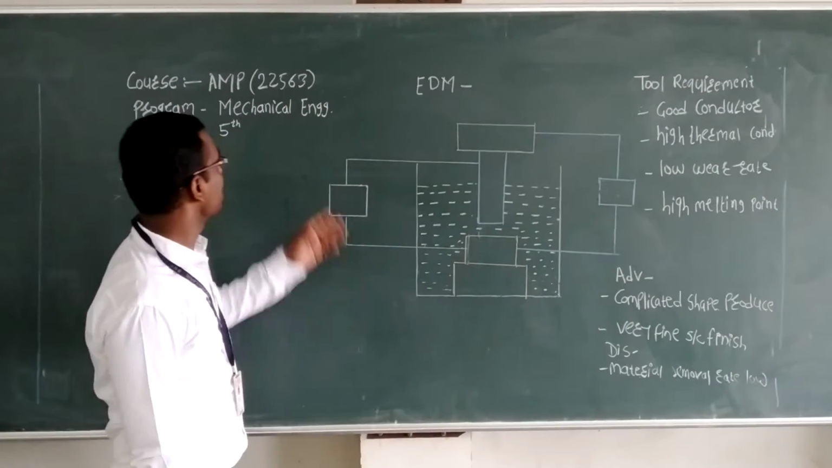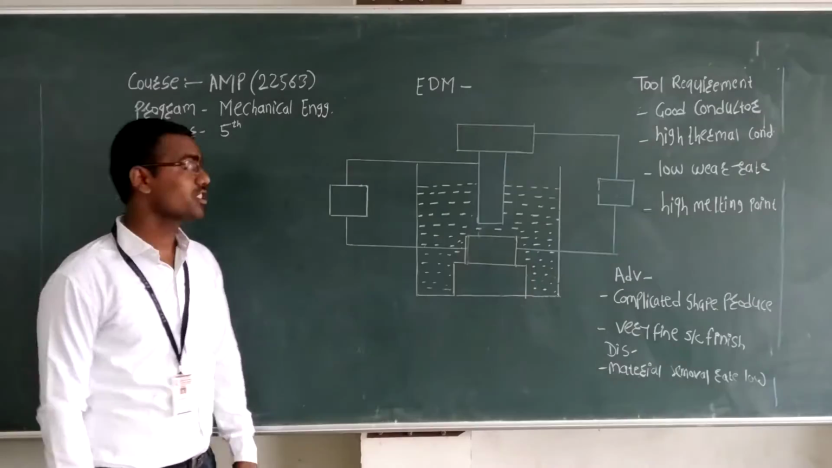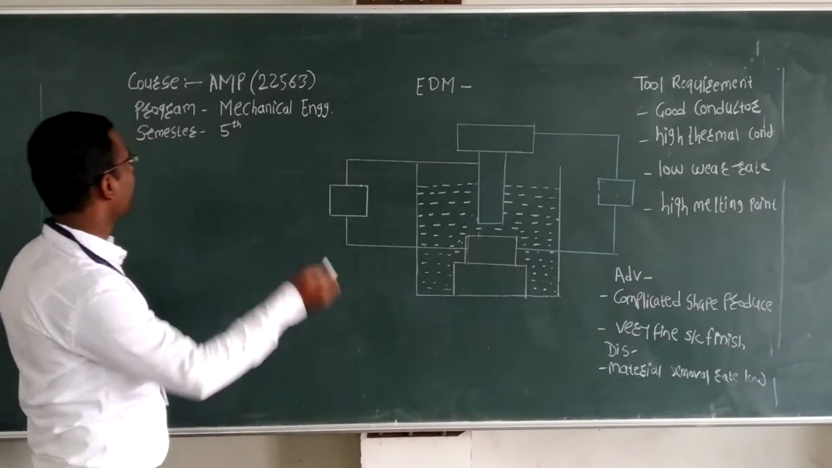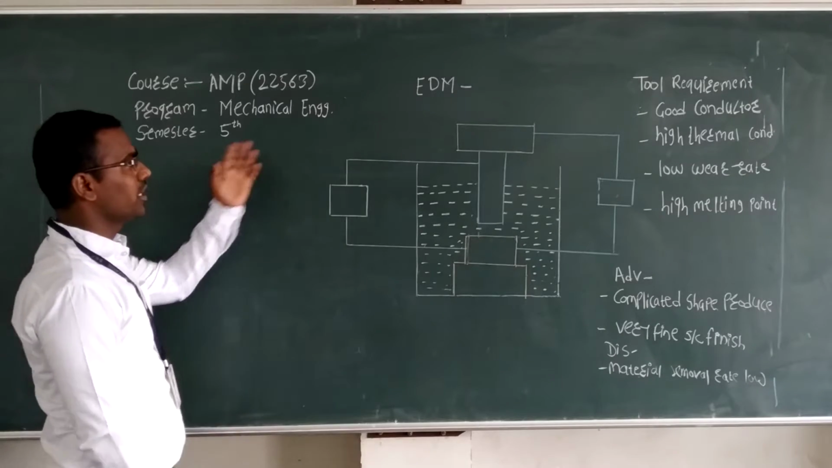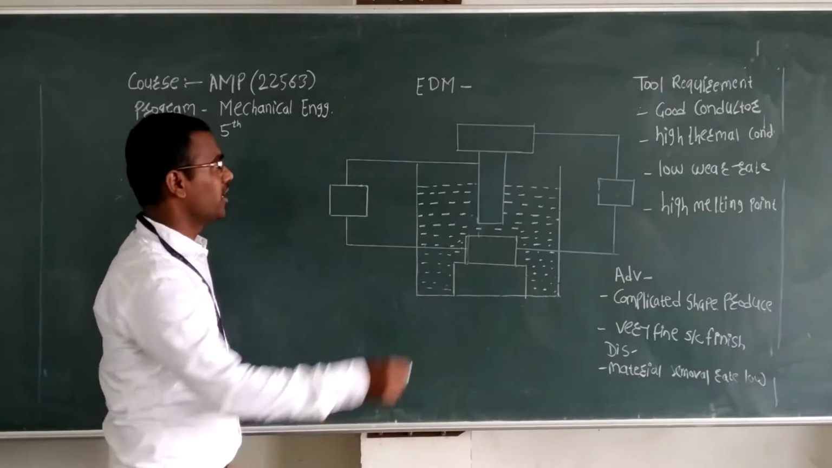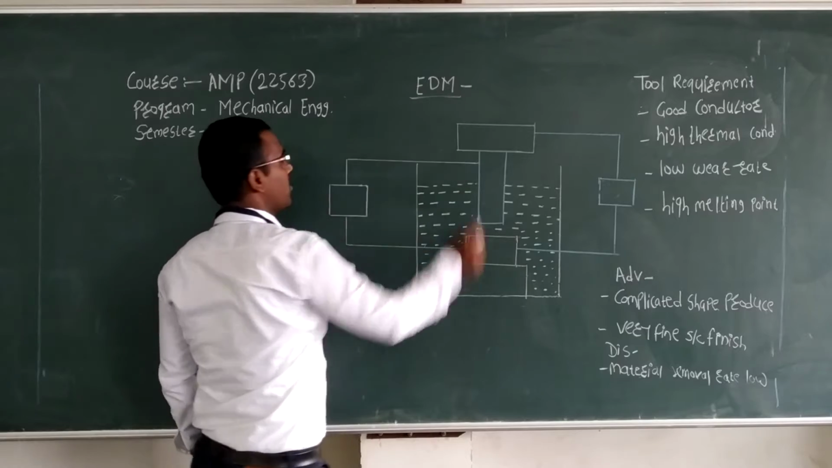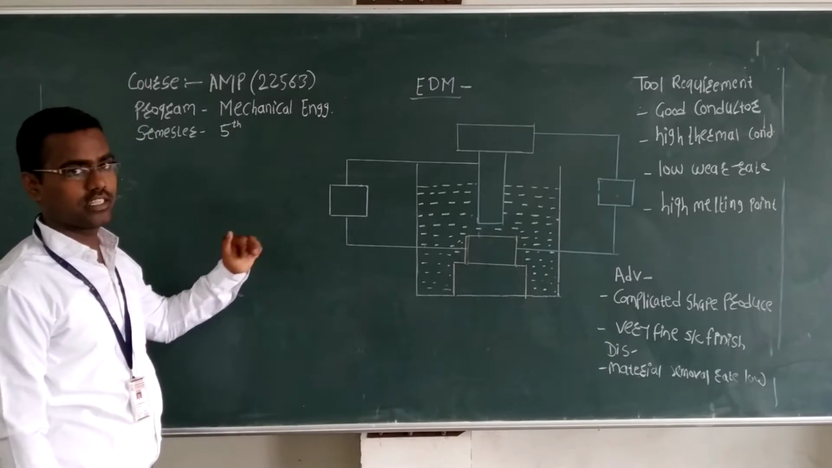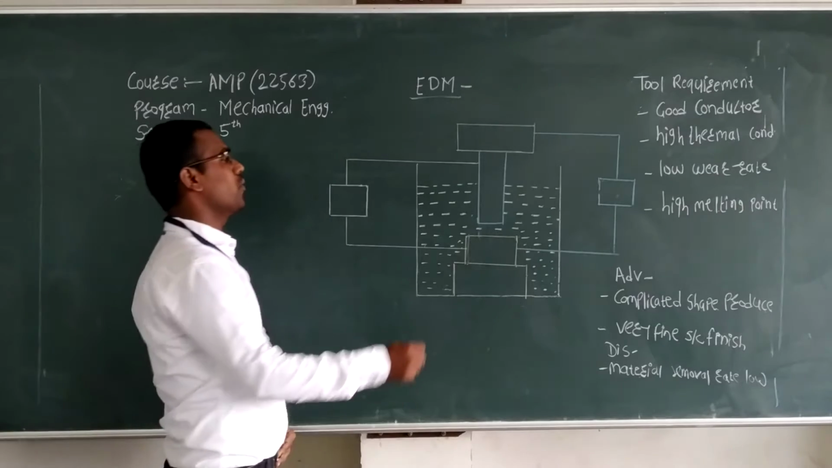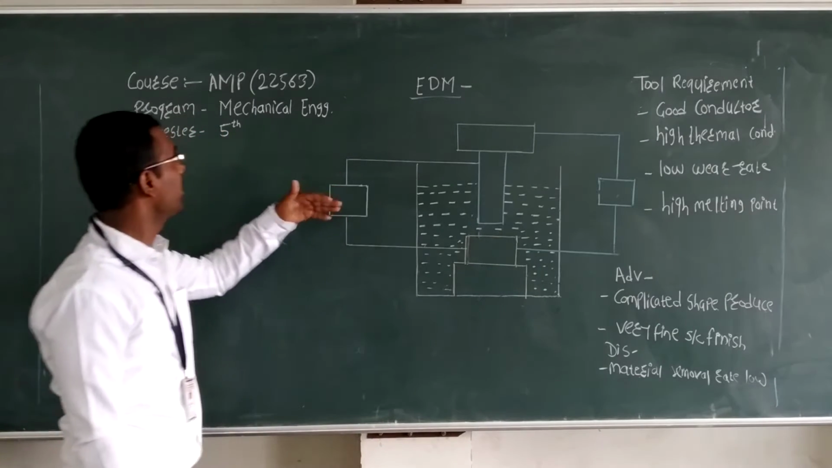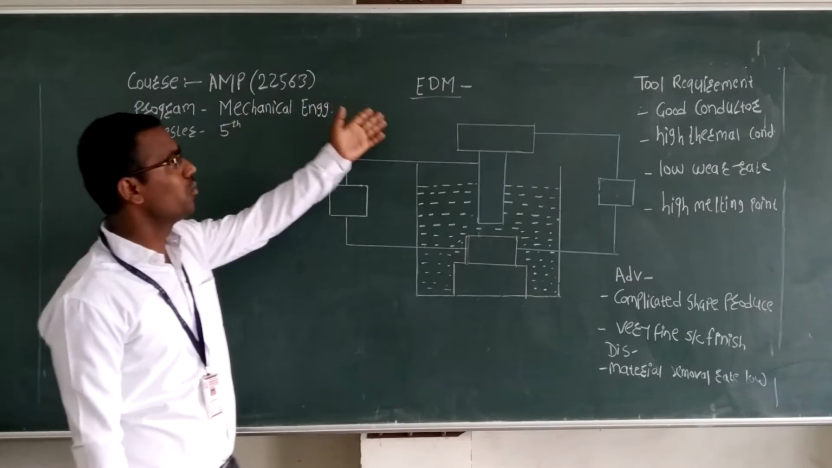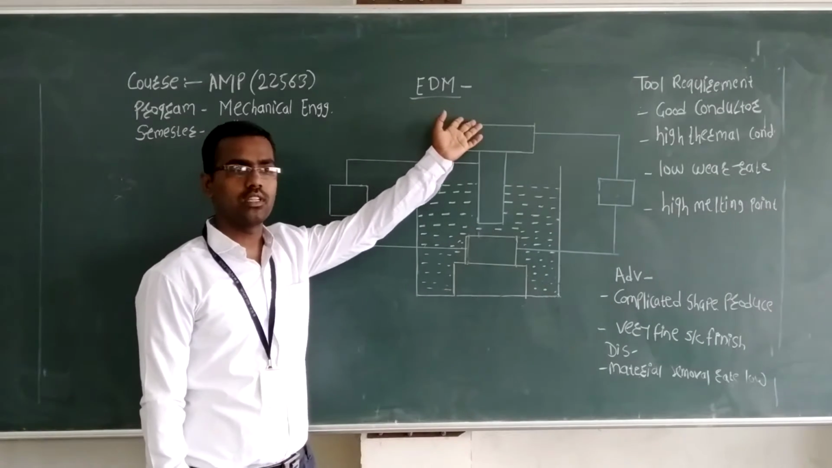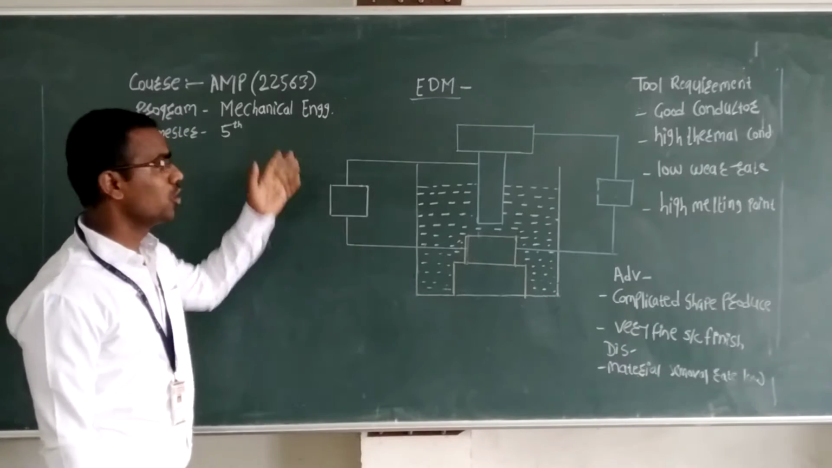So today we will see the session on the course Advanced Manufacturing Process. In that, another topic is the concept of electrical discharge machining, which relates to the fifth semester mechanical branch, that is, third year students. Under Advanced Manufacturing Process, the first topic introduced is named electrical discharge machining. So we will see it step by step.